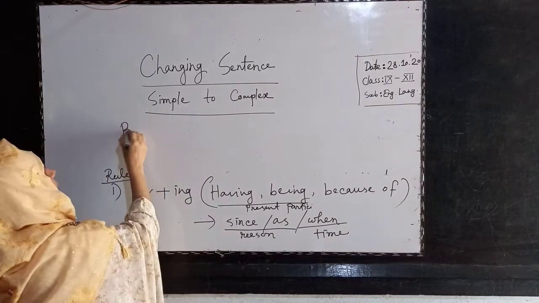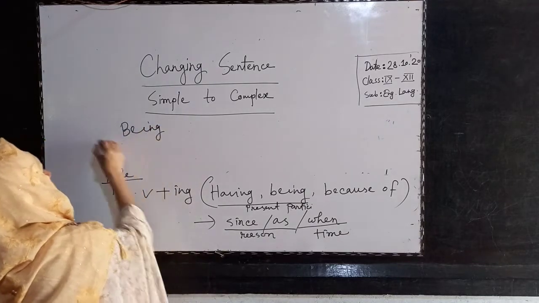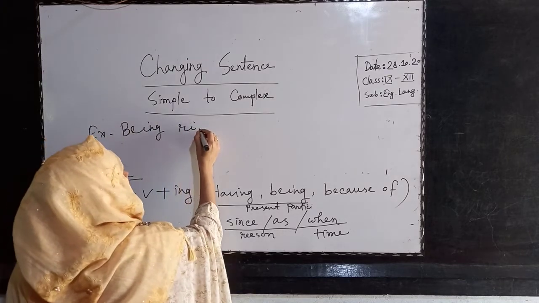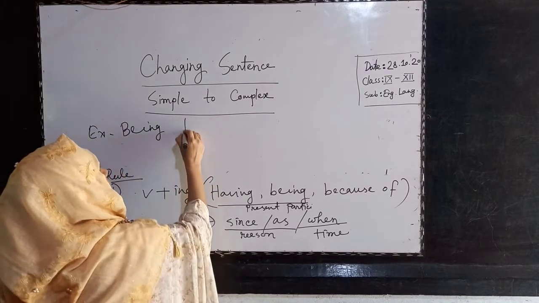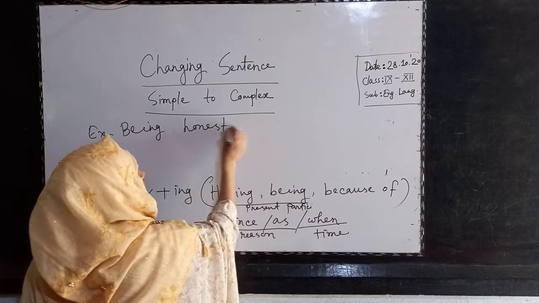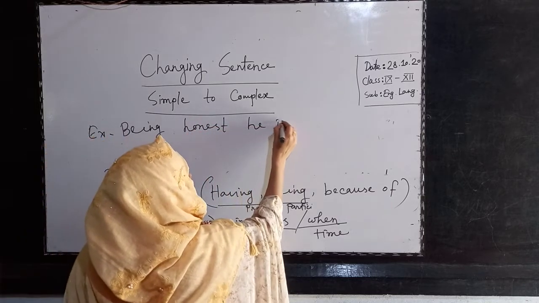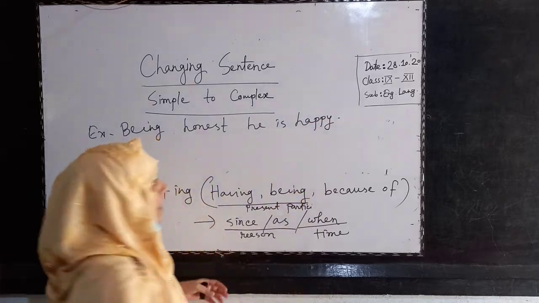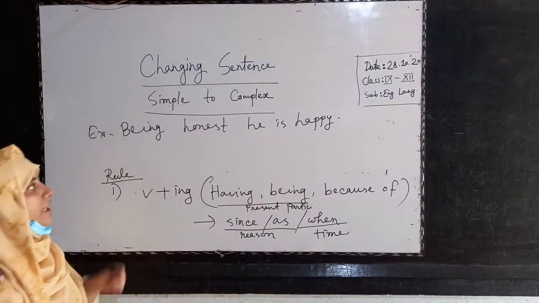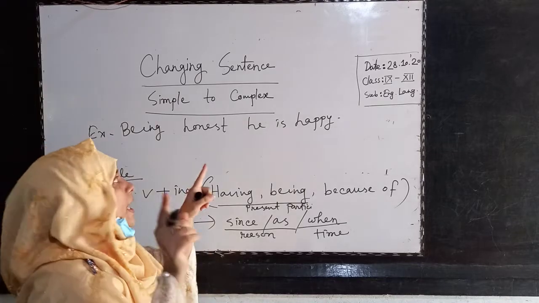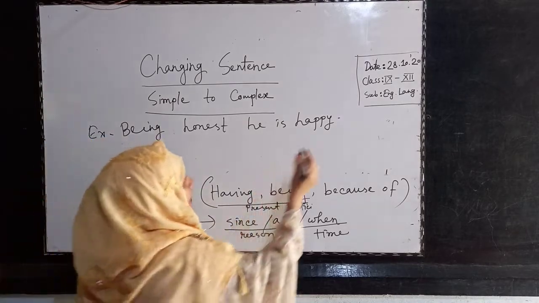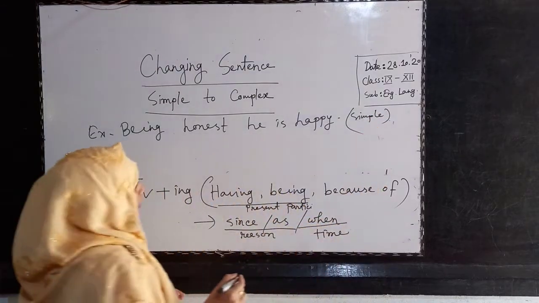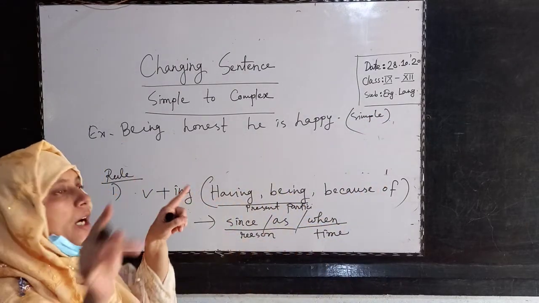Look, this is an example. Being rich, not this. Being honest, he is happy. Look, one thing you have to notice at first: we will make two parts of the sentence when we make them complex. This is simple. Now I will make it complex, and complex means two parts of the sentence.